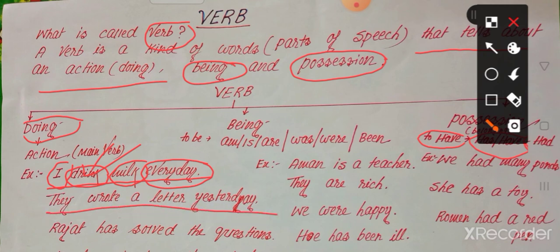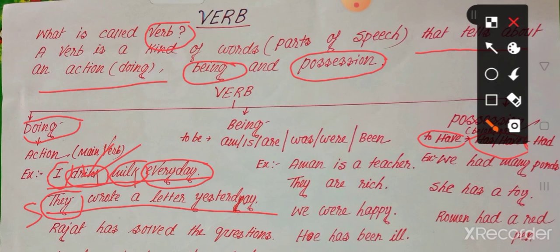In the sentence, we see that there is no noun, there is a pronoun, and the pronoun is they, and they is the subject here. They wrote. Wrote is the past form of write. Write means someone writes something with a pen.